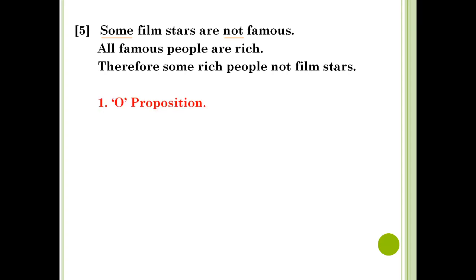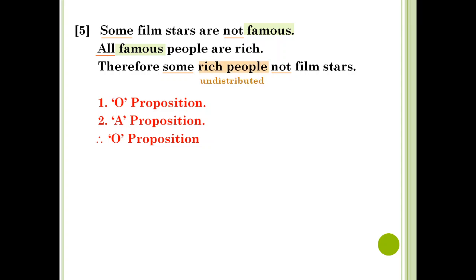The second premise is A proposition because it is having the word all, and the conclusion is having the word some, not, so it is O proposition. Now since the first proposition is O, the conclusion is O, so it does not violate any rule of quality. Now we will see the rule of distribution of terms. Middle term is famous and it is distributed in the second premise because it is again the subject of A proposition. Now we will see the subject term of the conclusion. It is undistributed in the conclusion, so the question does not arise.